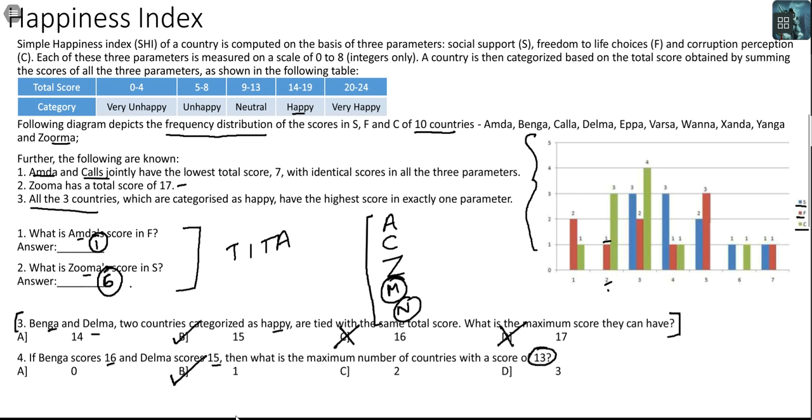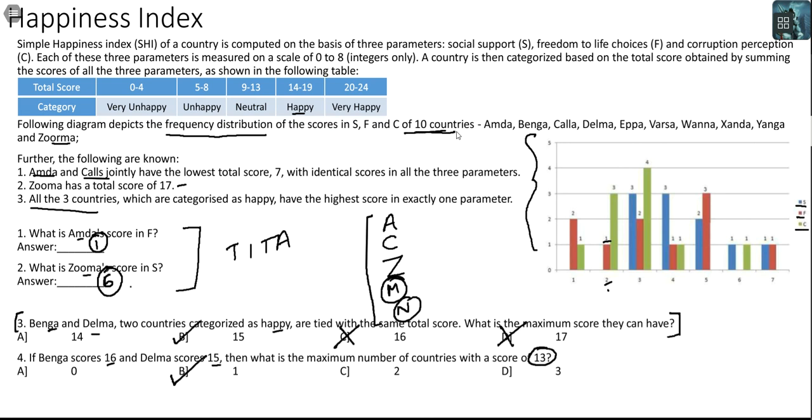This is a very tricky question, so to say, because as soon as you start reading this and you see 10 countries, it seems like you have to focus on 10 countries. Additionally, there are cases involved, but regardless of whatever cases you make, your answer would be identical across all. So you simply have to be a little aware of how you are making cases, and that is all that there is to this question.